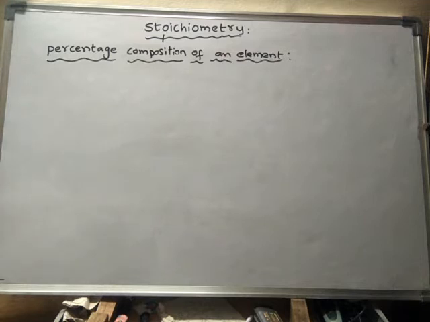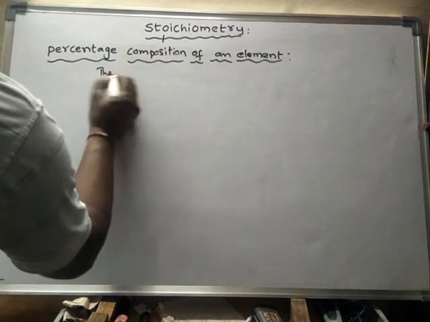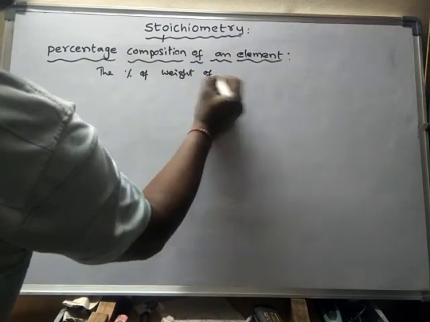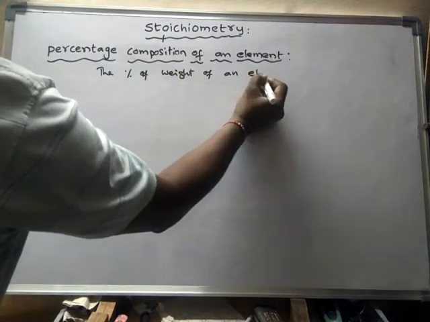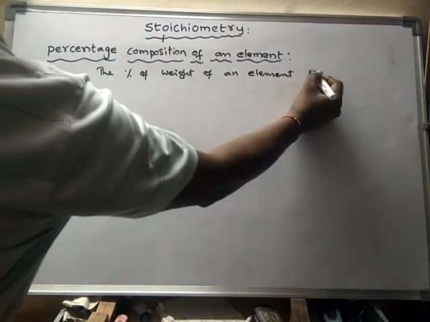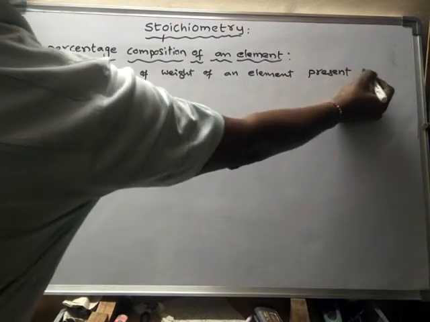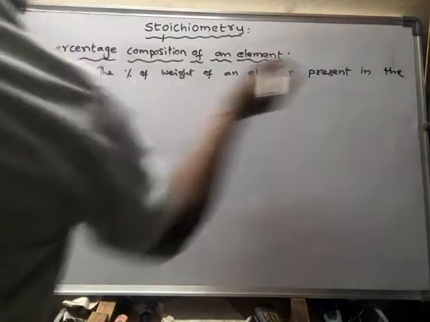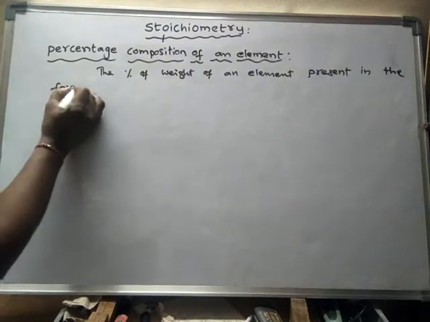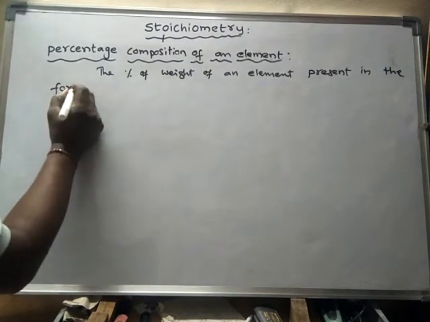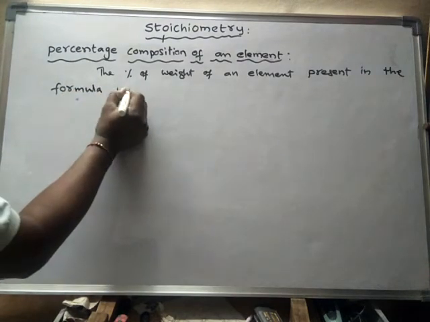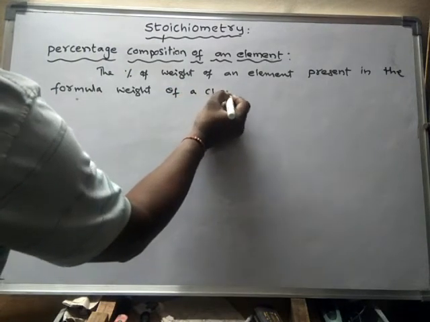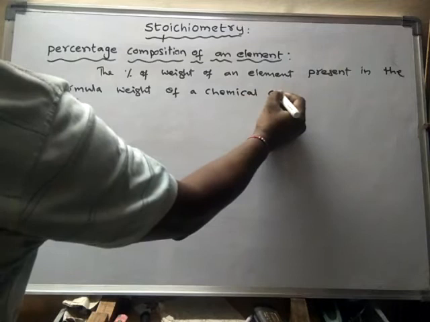What is percentage composition? It is the percentage of the weight of an element present in the formula weight of a chemical compound.